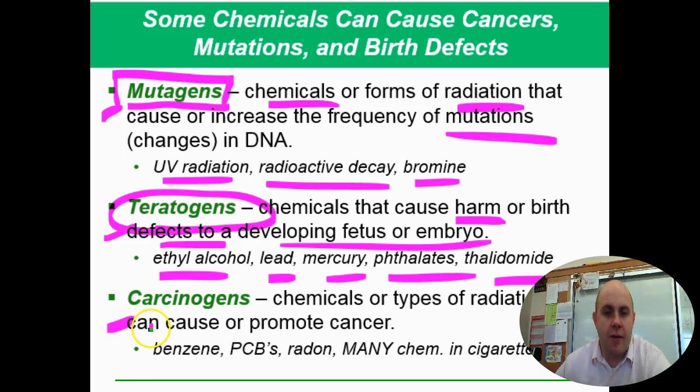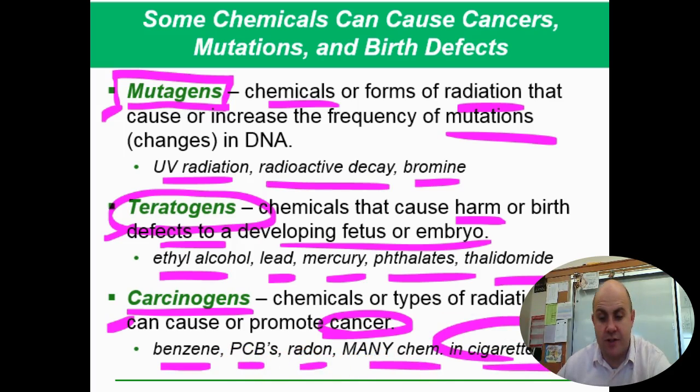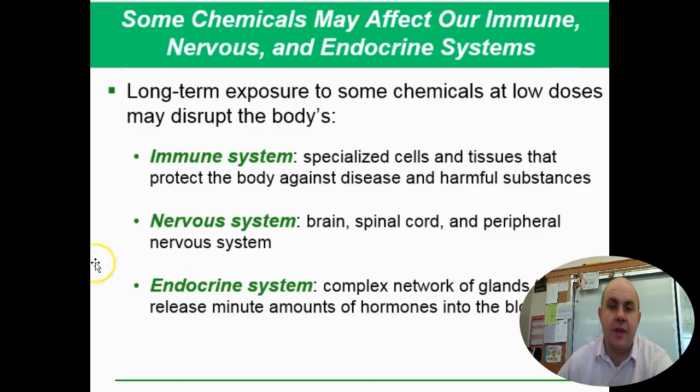Carcinogens are last. You've probably heard about this one. It's probably the most common one of the three. They're the ones that cause cancer, cause or promote cancer. So there are lots of those out there that have been tested, not all of them yet. Benzene, PCBs, radon, and there's just a whole list of them, like for instance, cigarette smoke is full of carcinogens. Next.